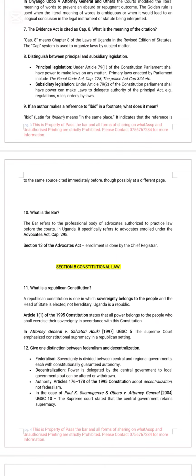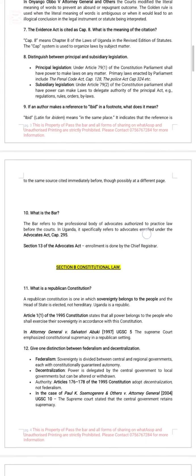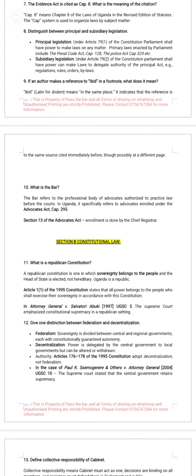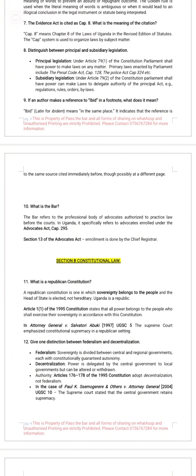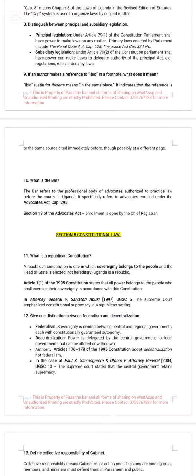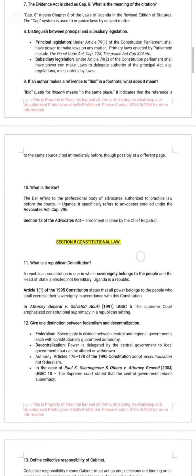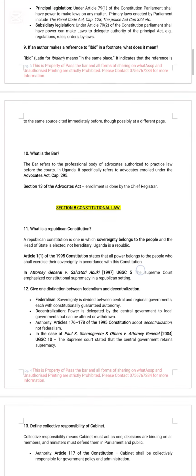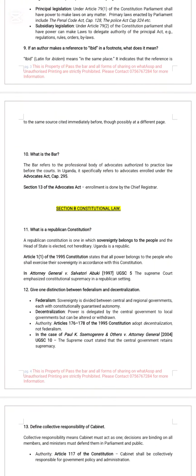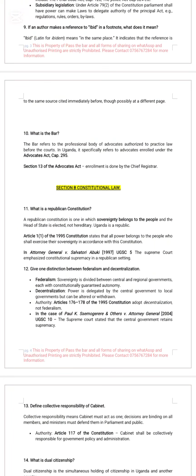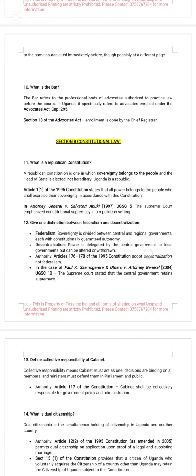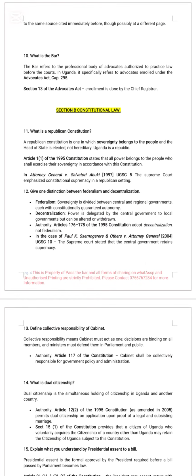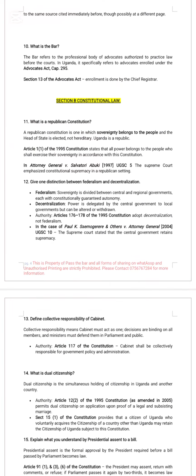Distinguish between principal and subsidiary legislation. Principal is by Parliament. Subsidiary is by other bodies through delegation. Look at Article 79 of the Constitution. If an author makes a reference to Ibid in a footnote, what does that mean? It means that the reference is the same source cited immediately before. What is the bar? Under the Advocates Act, when an advocate is enrolled, you are admitted to the bar.